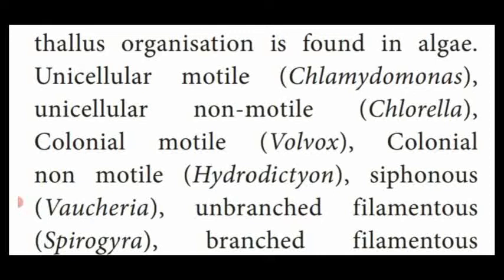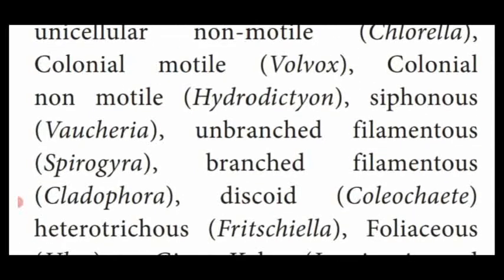And colonial non-motile. That means they are living together in groups, but they are unable to move. That is said to be colonial non-motile. Example, Hydrodictyon. Siphonous: siphon means tubular-like structure. That is said to be Siphonous. Example, Vaucheria.